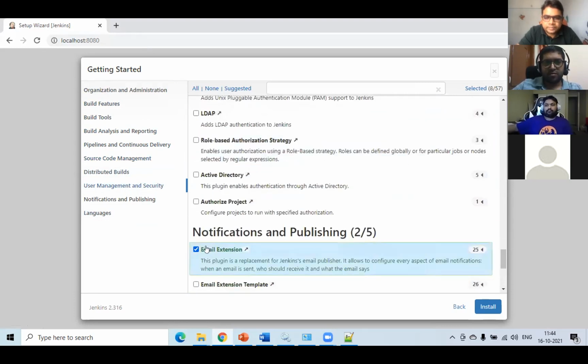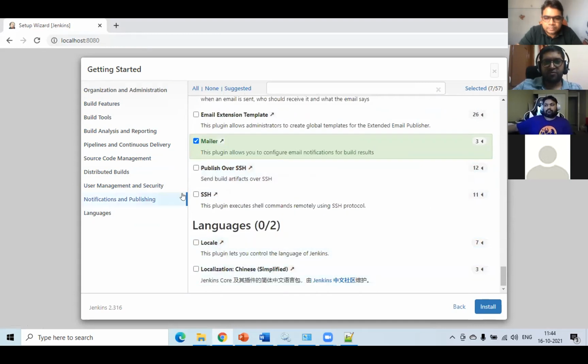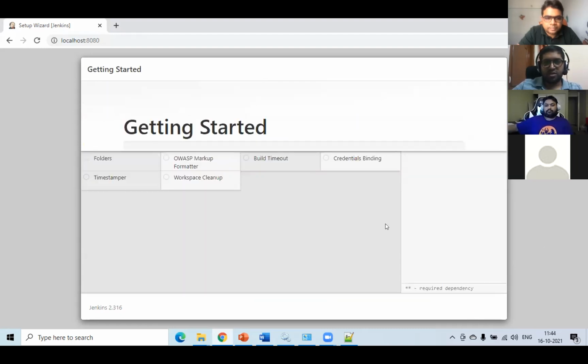For example, this email extension. For now, I'm just doing this so it should not give me any error during the installation. That's why. Now let's click on install. See, this is a build. Wait. And whether you install it on Windows or Mac or Linux, the setup process will remain the same. Almost this setup will always be the same. Most of the things will remain the same.